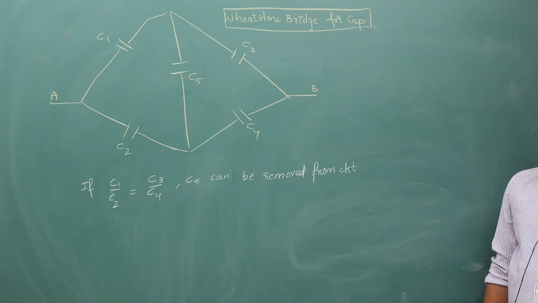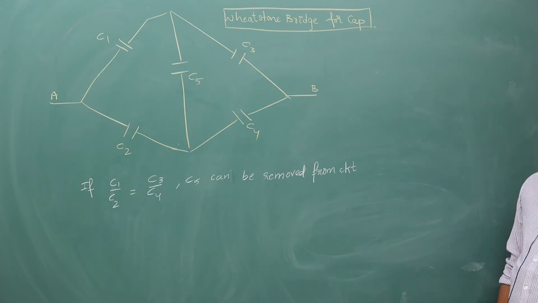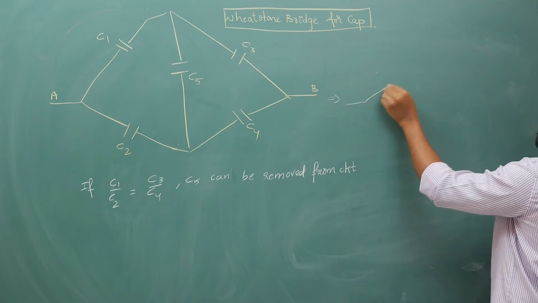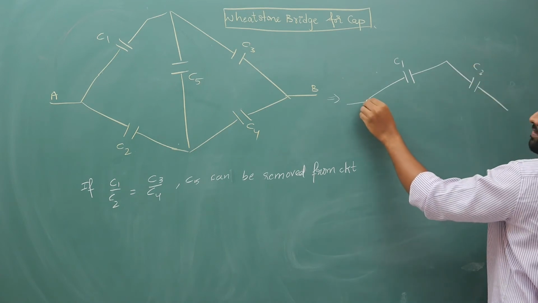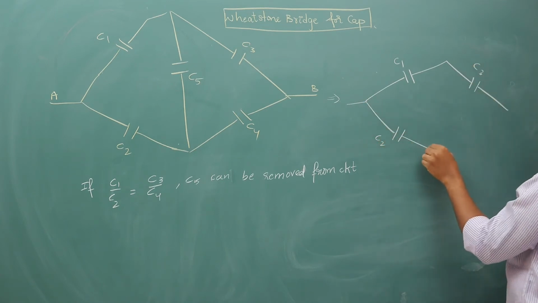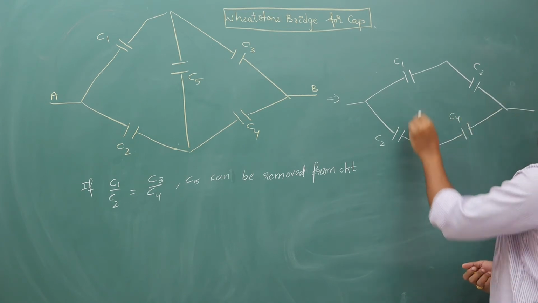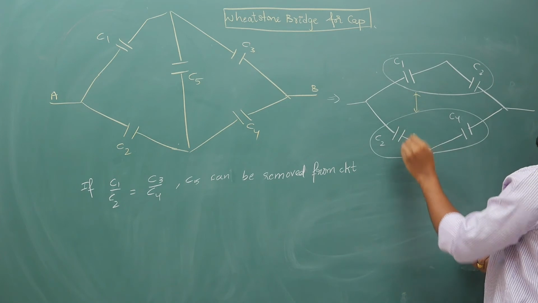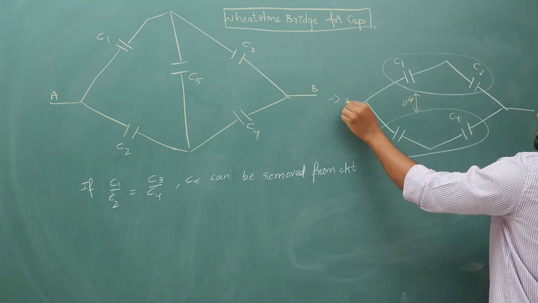In the balanced condition there will be no charge, so we can remove that branch and then do the simplification. After removing the middle branch, the circuit is going to become like this. It is C1, C3 with nothing in between, and this is C2, and you have C4 here. Obviously these two are in series, these two are in series, and the resultant will be in parallel. So you can simplify and give the answer between A and B like this.